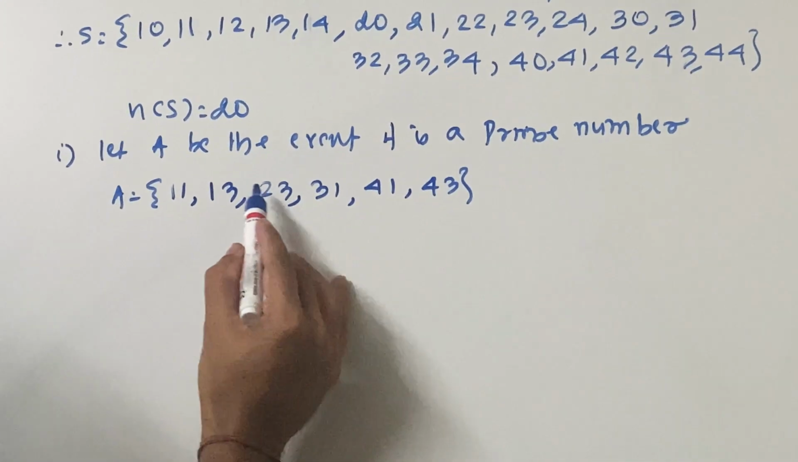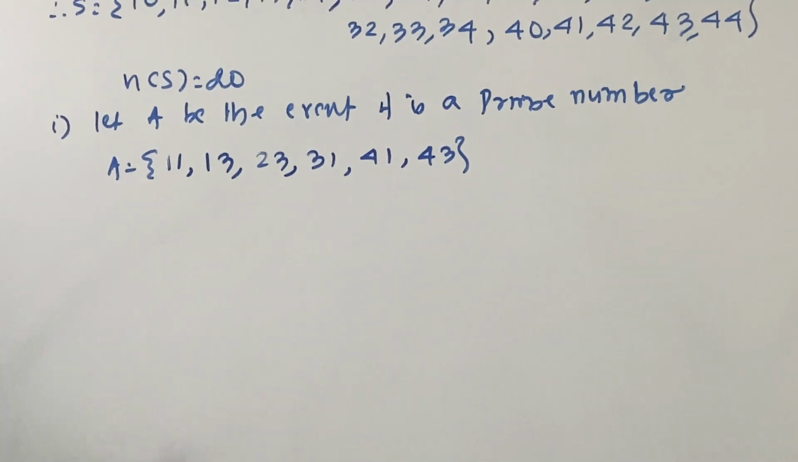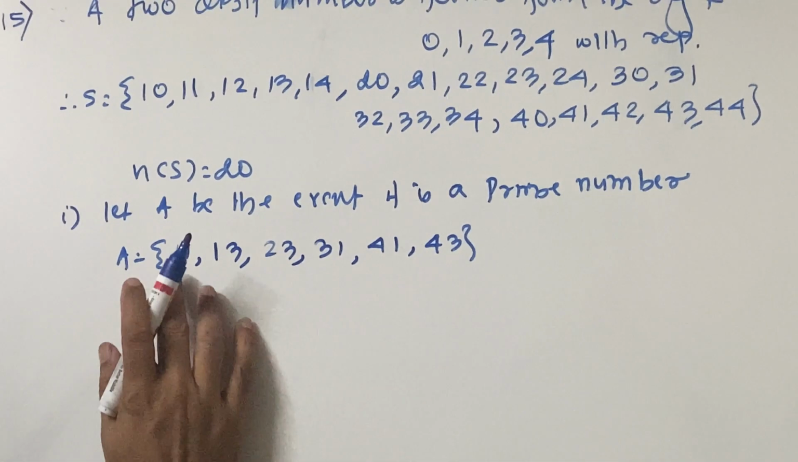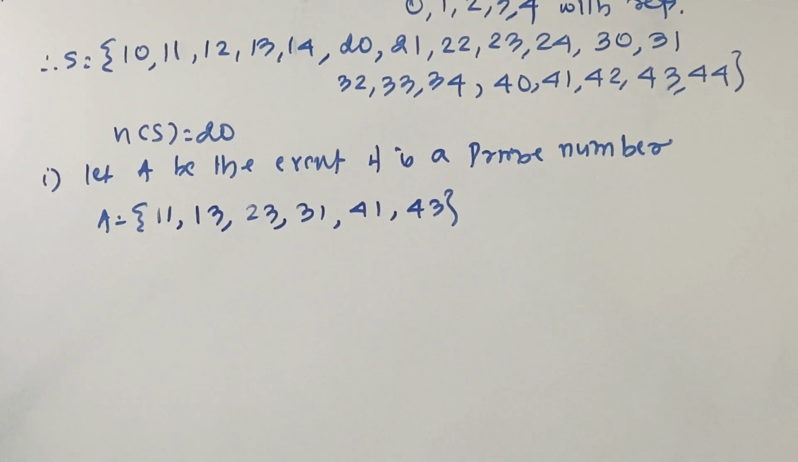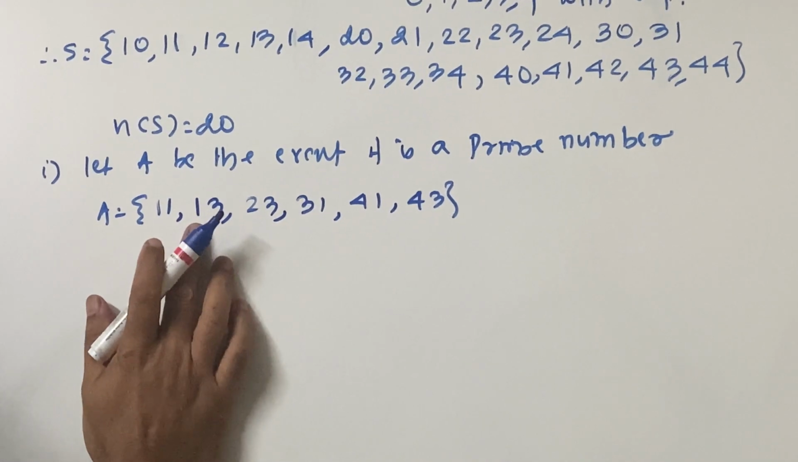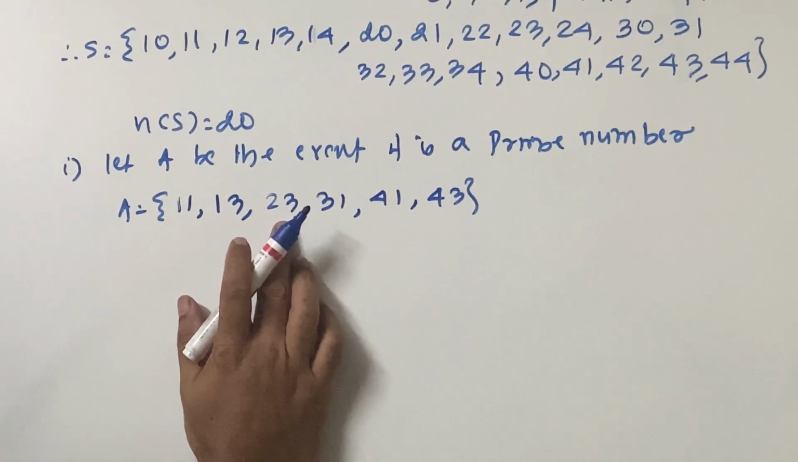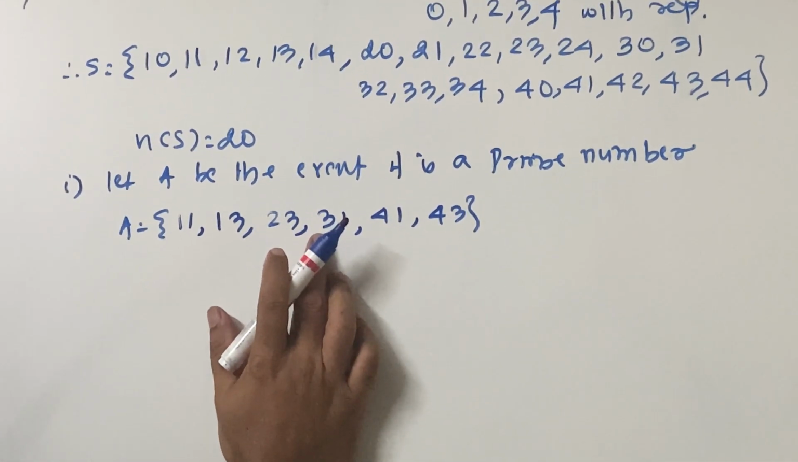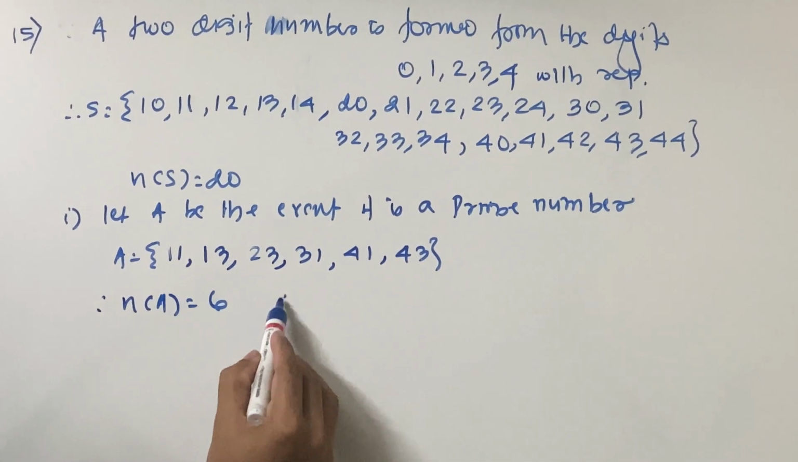1, 2, 3, 4, 5, 6. Check which extra number came in that is a prime number. 11 does not go in any table. 13 does not go in any table. 23 does not go in any table. This also is not going in any table. Check that this is n of A. How much is it? 6. Done, children.